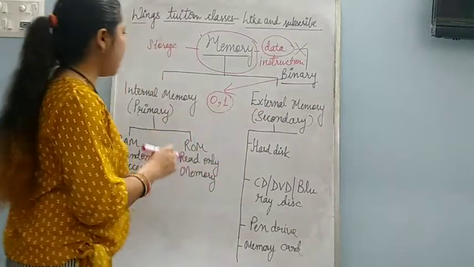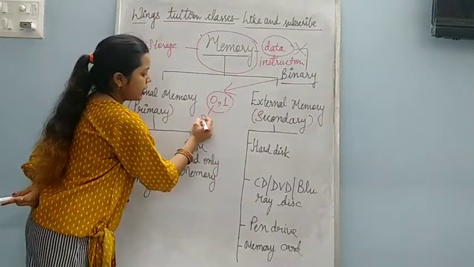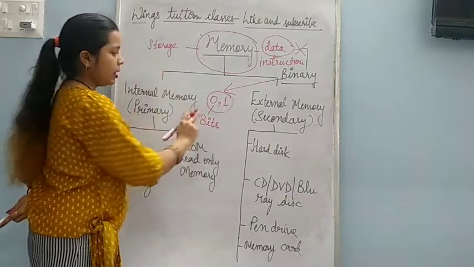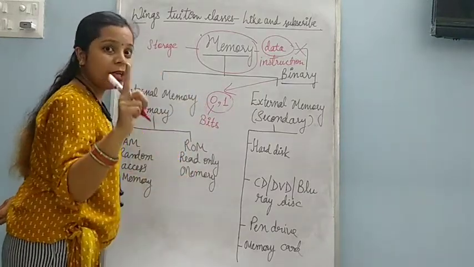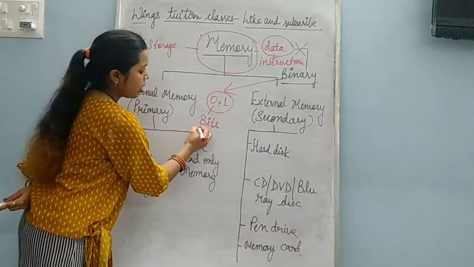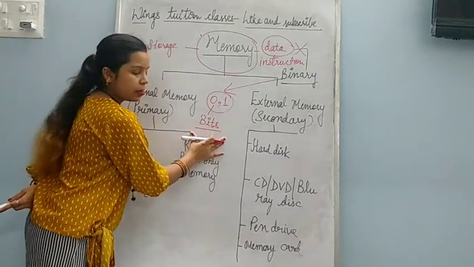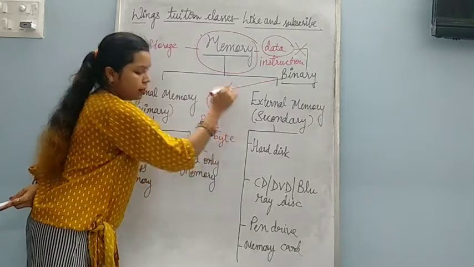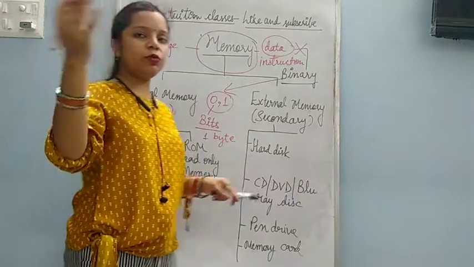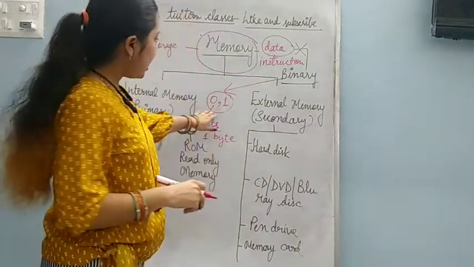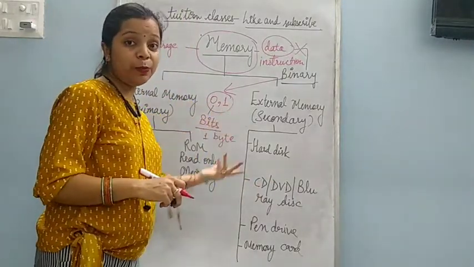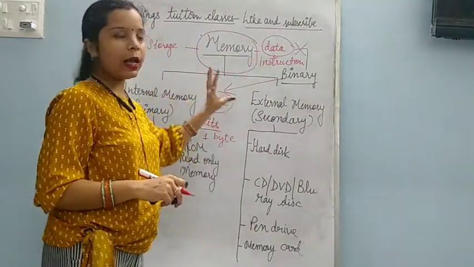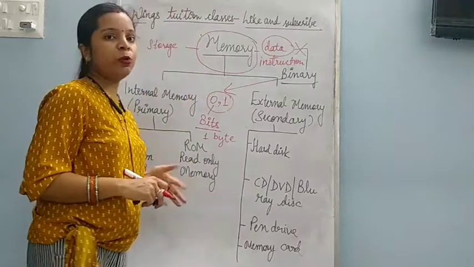This single binary digit, either 0 or 1, is known as a bit. And when 8 bits are together, that forms one byte. Like we are writing 011, 011 like this. When we write 8 bits, that is known as a byte. So this was all about data and how data is stored in the memory.